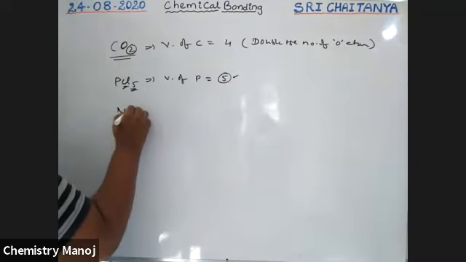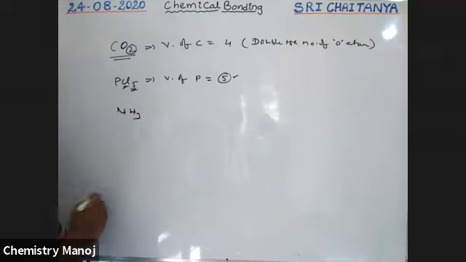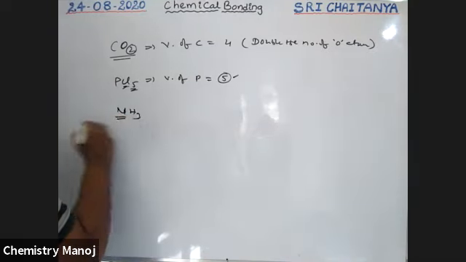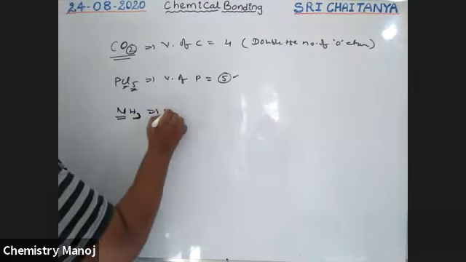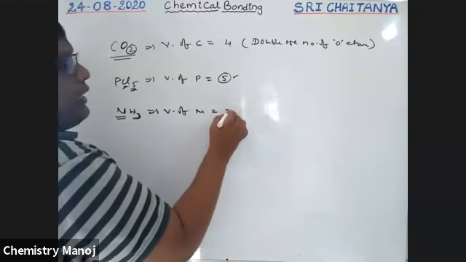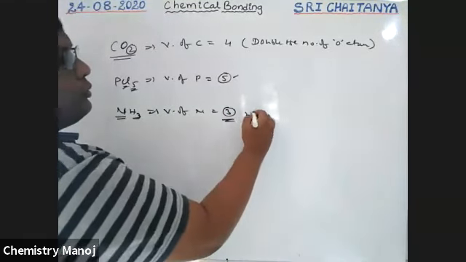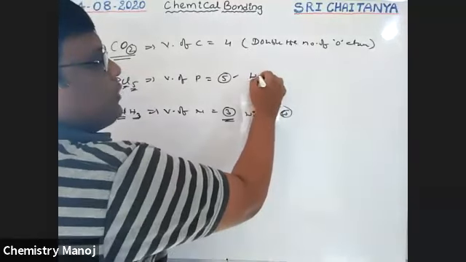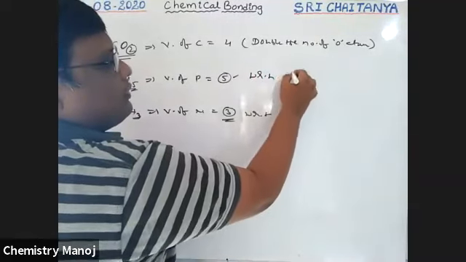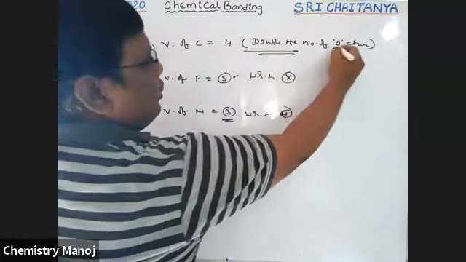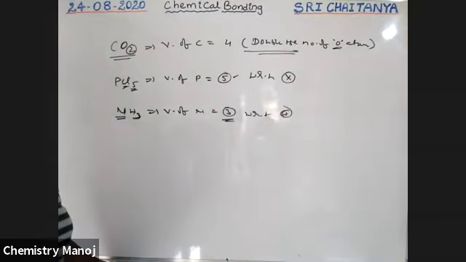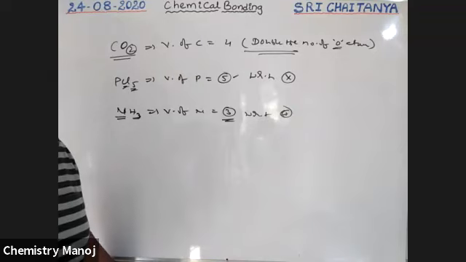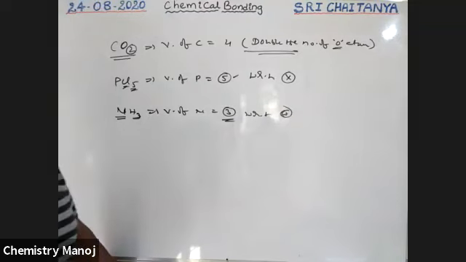Next, NH3. Here valency of nitrogen is equal to 3 with respect to hydrogen. This is the way to express the valency of an element. So double the number of oxygen atoms, or number of hydrogens, or number of halogens attached to an element is equal to valency.